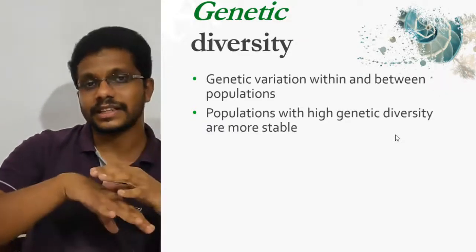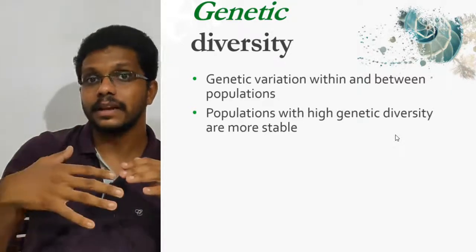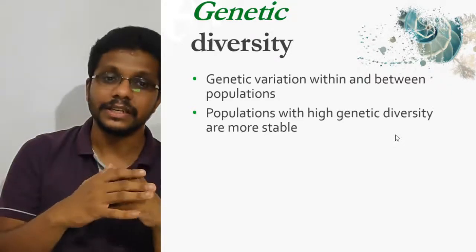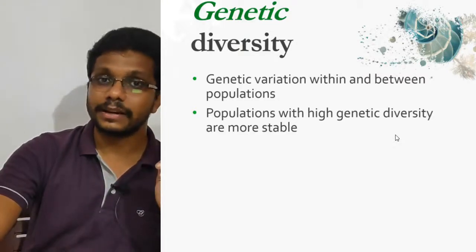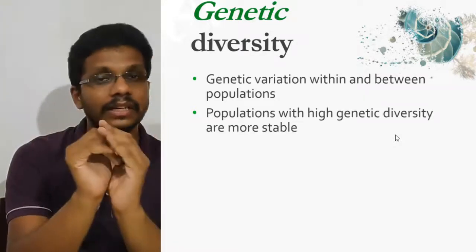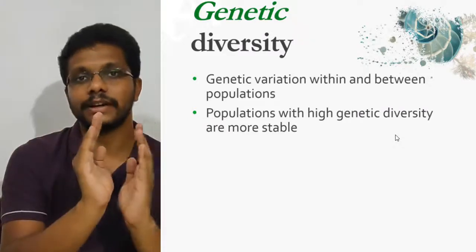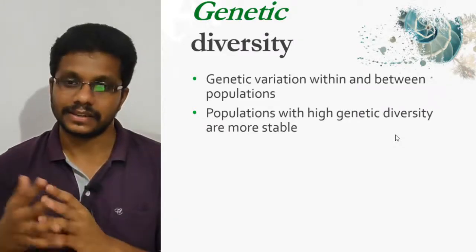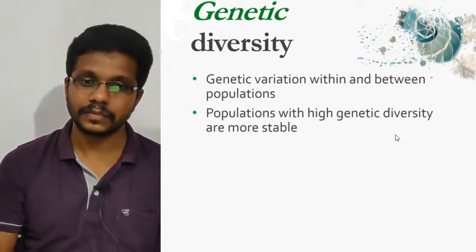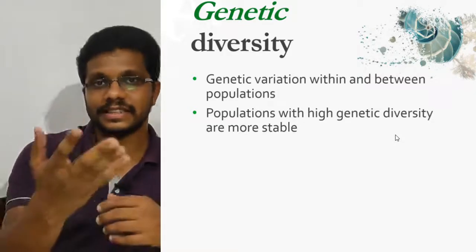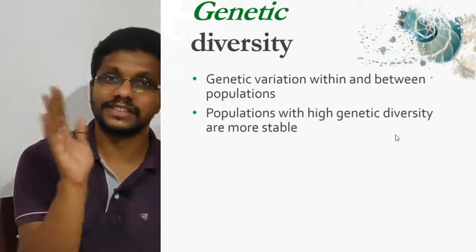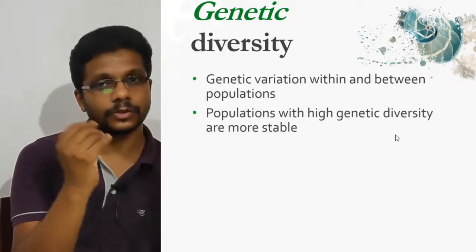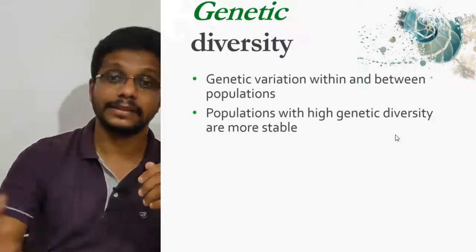For a species to be stable and survive, it needs to be more diverse. Otherwise, it may lose its biodiversity. If the population gets smaller, it loses its biodiversity, and eventually it becomes threatened and endangered. That's why the cheetah population in the world is decreasing so fast: the population size is low, variation is less, so it may become extinct.